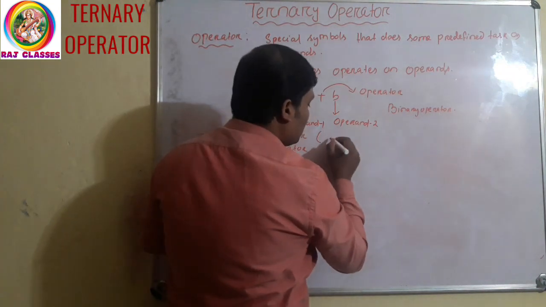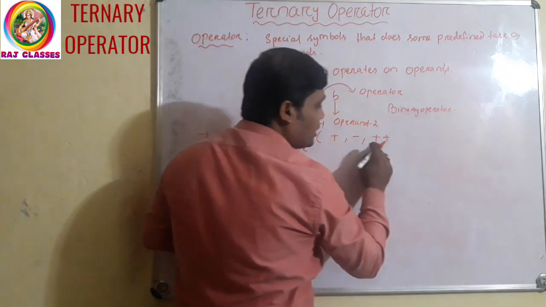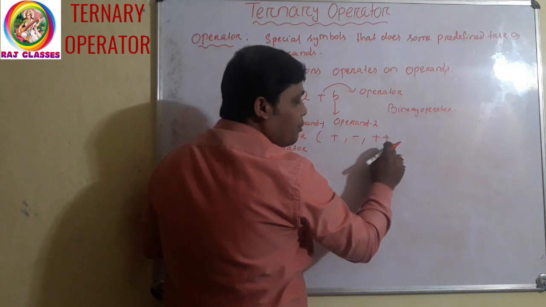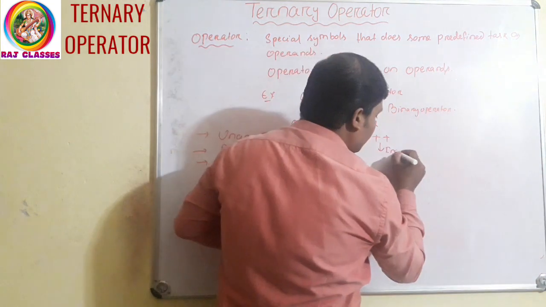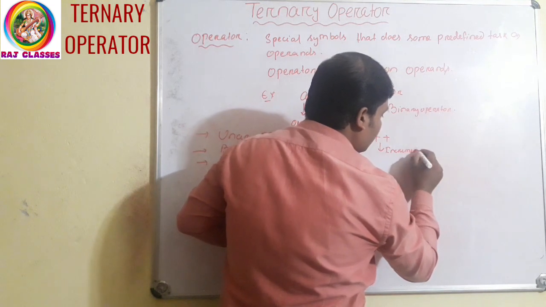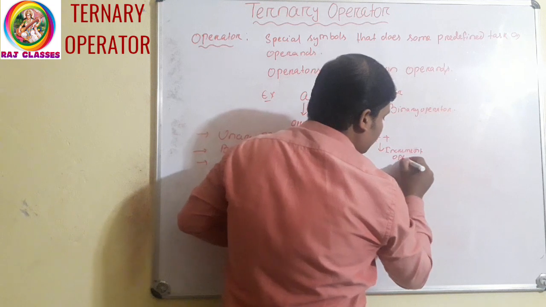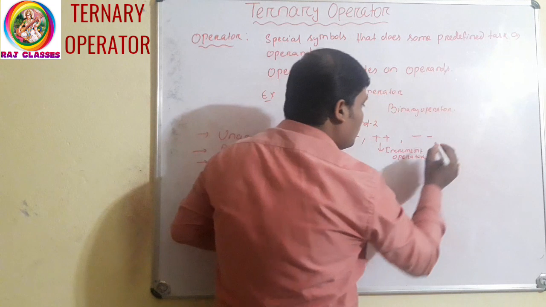For example, plus plus, minus minus. This is the postfix or prefix increment operator. This is the increment operator. Decrement operator, minus minus, you know.